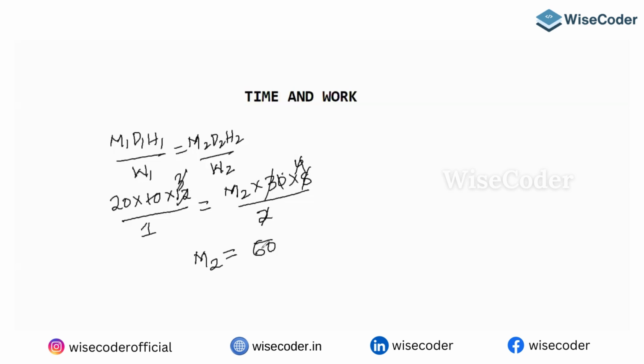So the answer here is 20. They need 20 men.